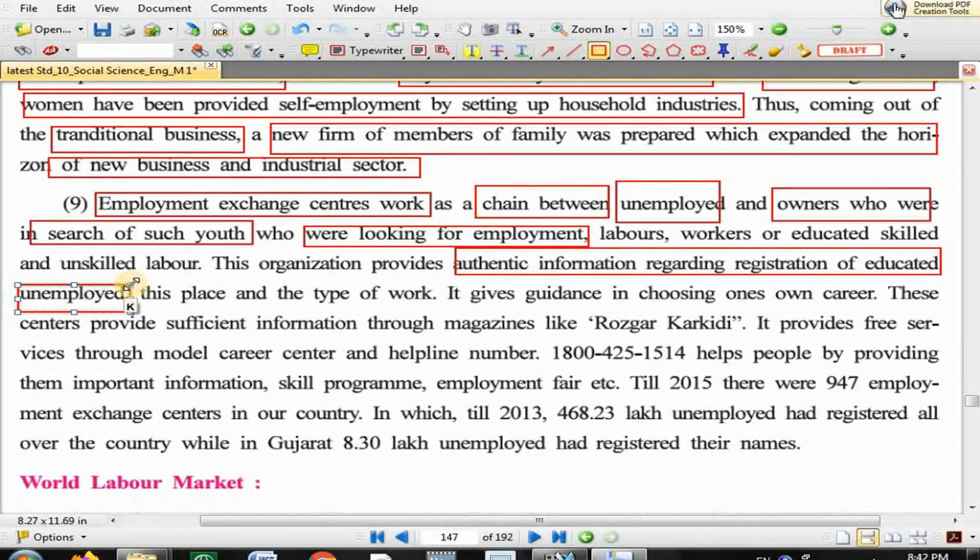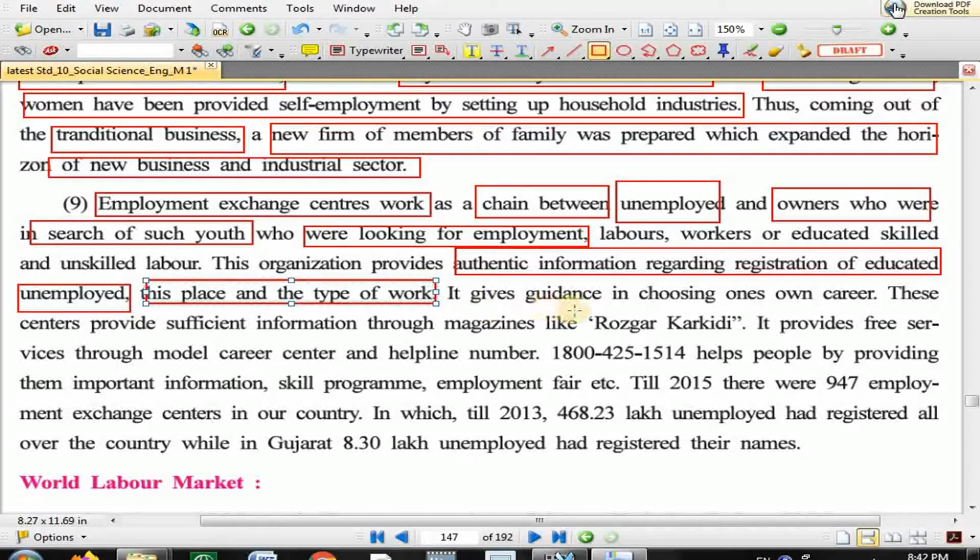Whatever information is provided by the employment exchange is trustworthy, authentic information, and it provides information on those registered educated unemployed, based on the place and the type of the work.